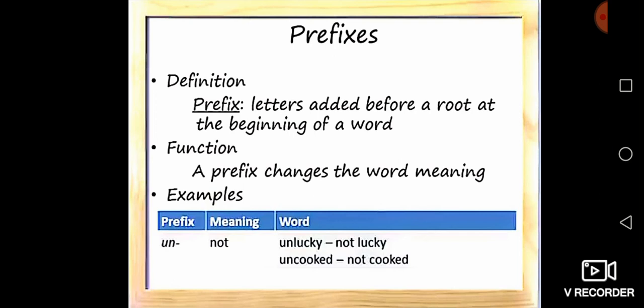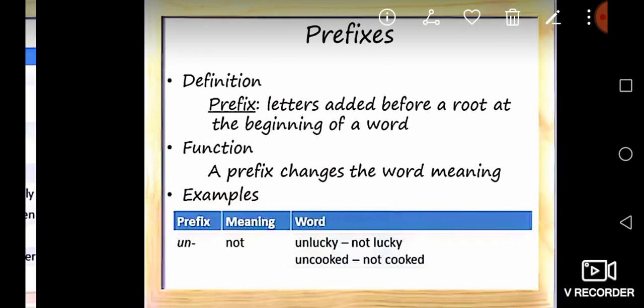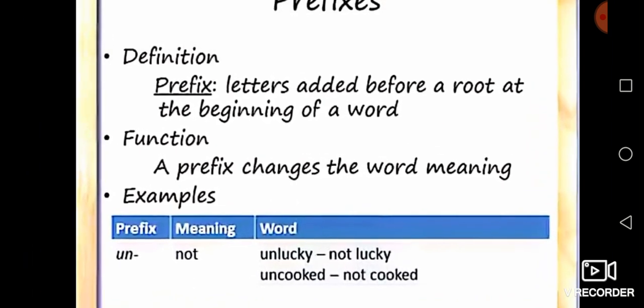You know already the words after and before. Listen carefully. You simply understand prefixes means letters added before a root or before a word, at the beginning of a word. The function of prefixes: listen, what is the function of prefixes?